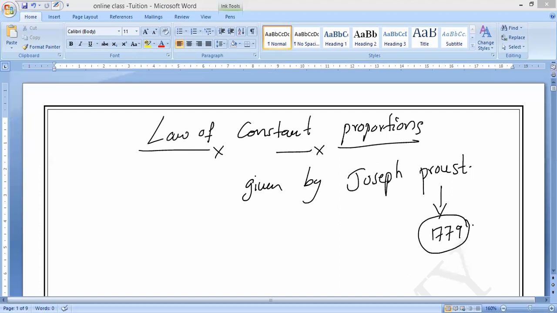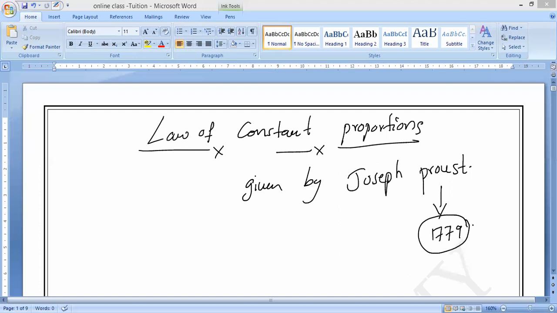That is what he found. Every student will learn what the law of constant proportions is, but how he concluded it, nobody knows. How did he conclude it, guys? By observing a large number of compounds.